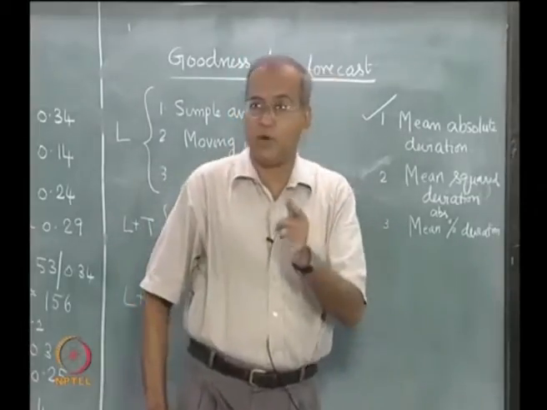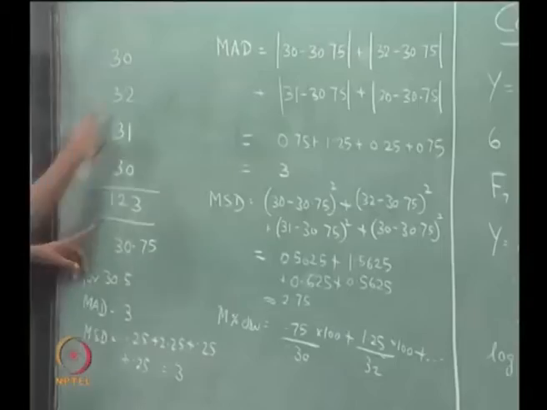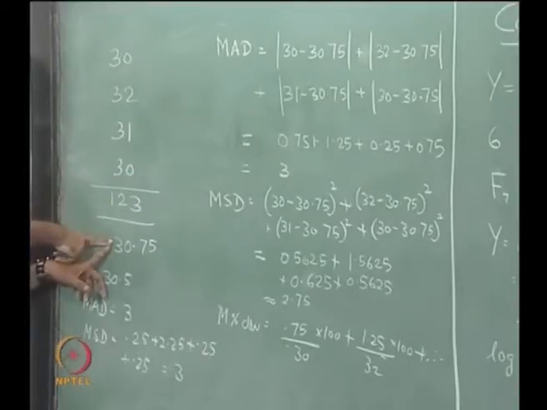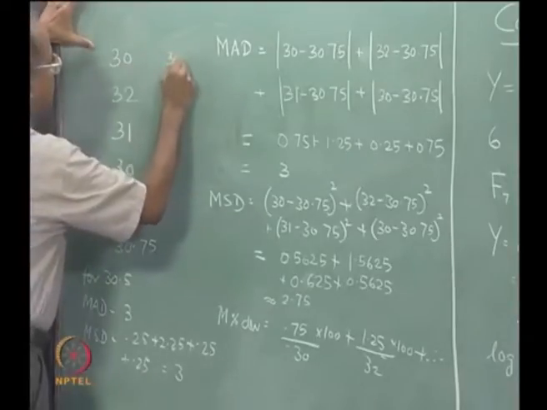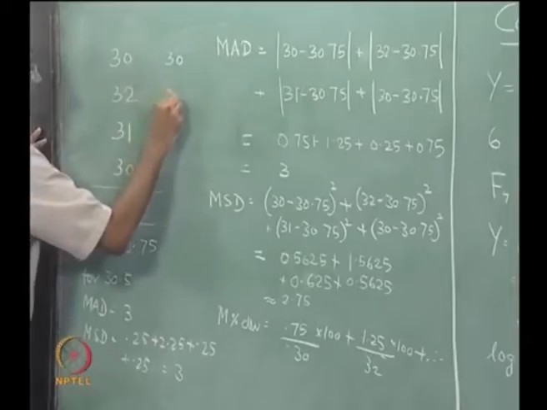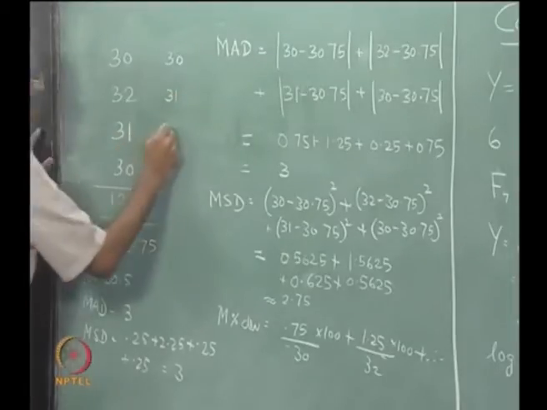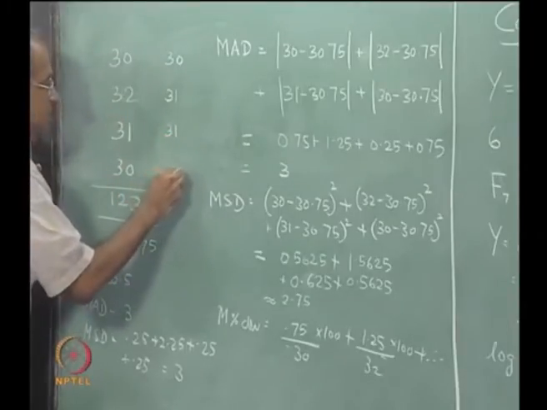But another way of overcoming that is also this. Here what we did was we took all the data and took the arithmetic mean, 30.75. We could have done something else. If we have only this data, the arithmetic mean is 30. If we have this data, the arithmetic mean is 31. If we have this data, the arithmetic mean is 31, and if we have all 4 data, the arithmetic mean is 30.75.